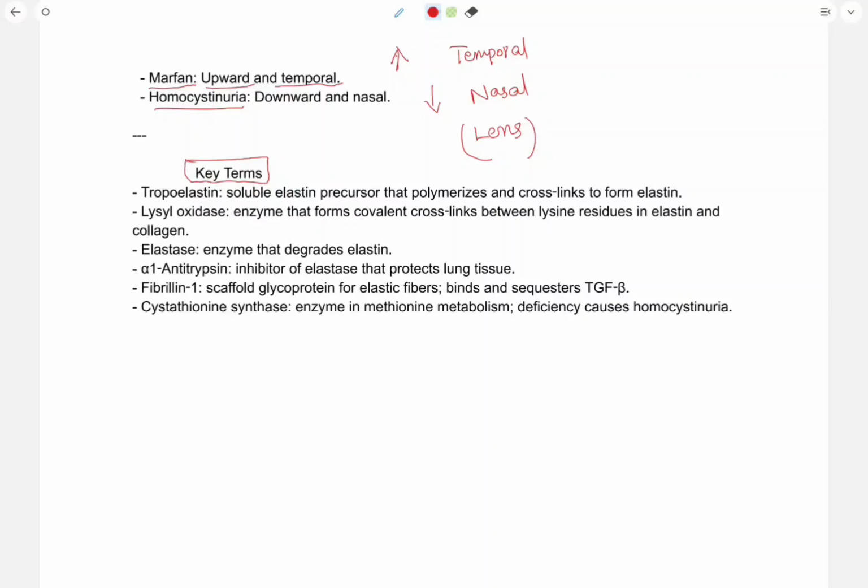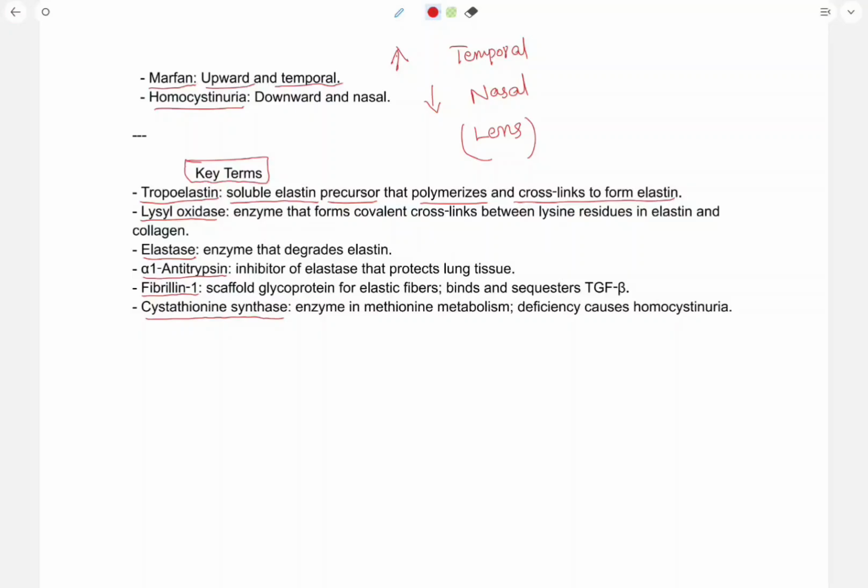Now we will discuss the key terms used in our lecture. Tropoelastin, lysyl oxidase, elastase, alpha-1 antitrypsin, fibrillin 1, cystathionine synthase deficiency. What is tropoelastin? Tropoelastin is a soluble elastin precursor that polymerizes and cross-links to form elastin.